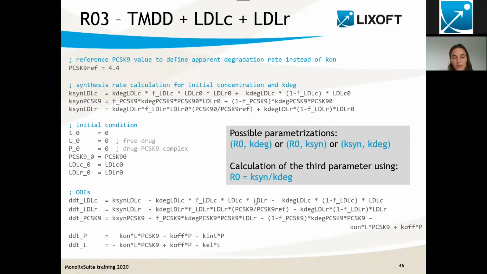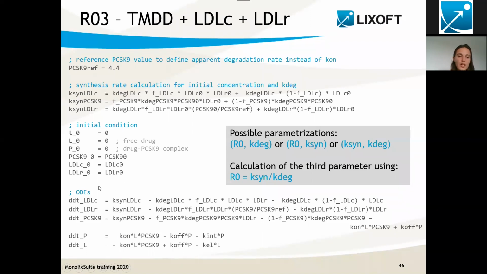So I can put this equation equal to 0 and then derive K-syn from K-deg, the other parameters and the initial concentration. And that's exactly what I have done here at the top. The parameters to estimate will be these initial concentrations and the K-degs. I'm inferring the K-syn values from the equations at steady state.